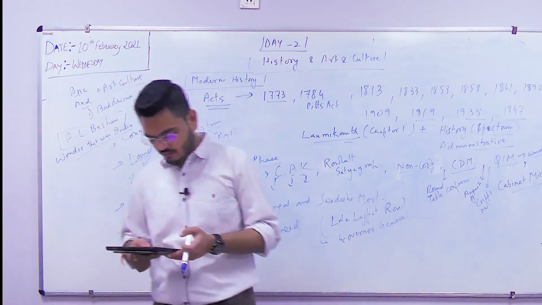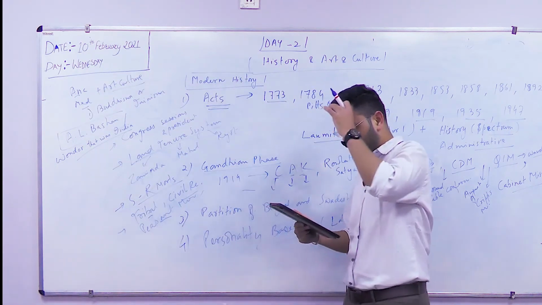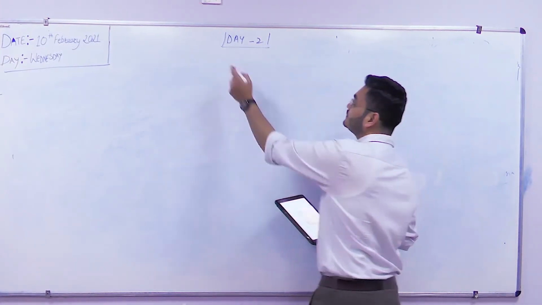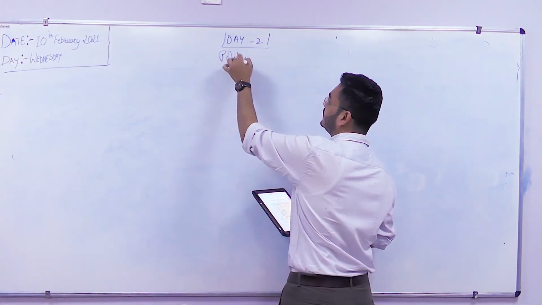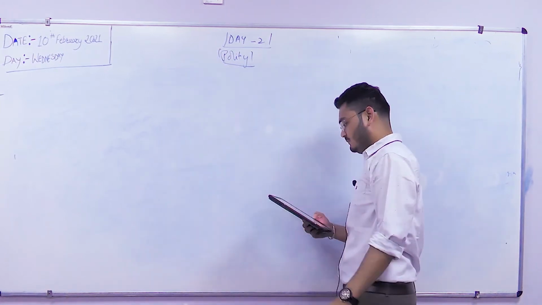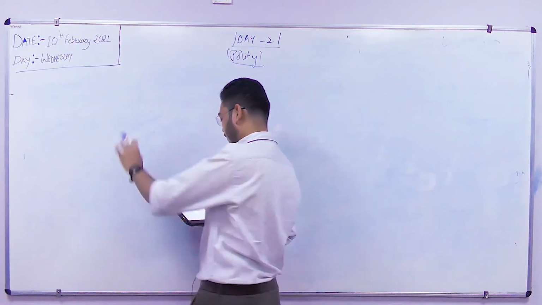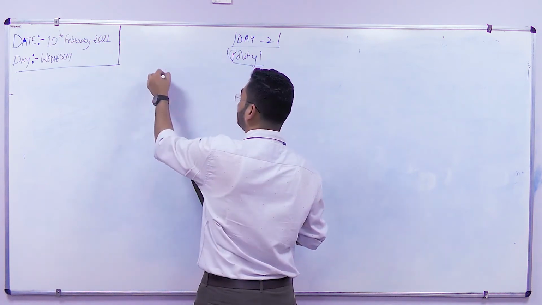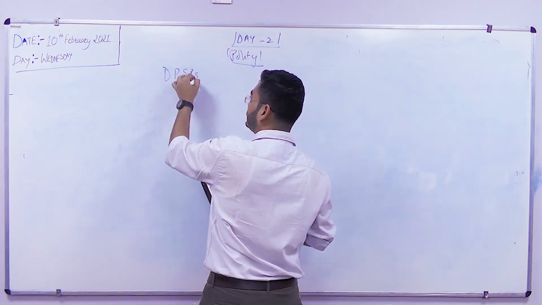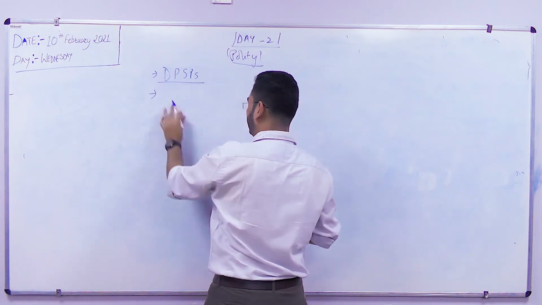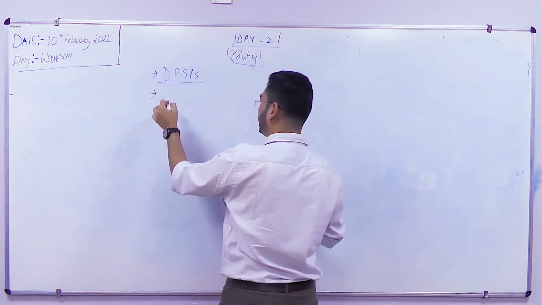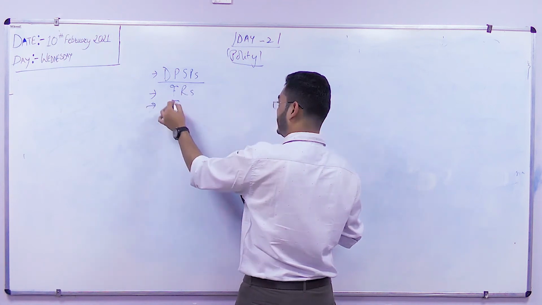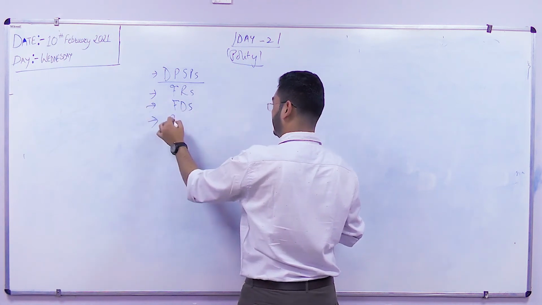The next important subject is polity. So next we will talk about polity. Which are the most important topics in polity? As I told you yesterday, DPSPs are done. Then we have fundamental rights, then fundamental duties, then the preamble.